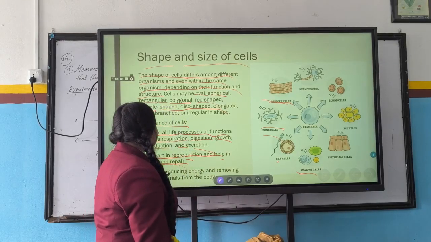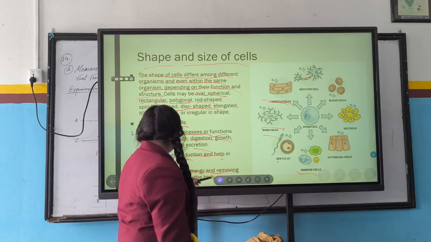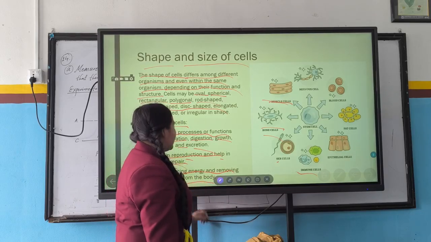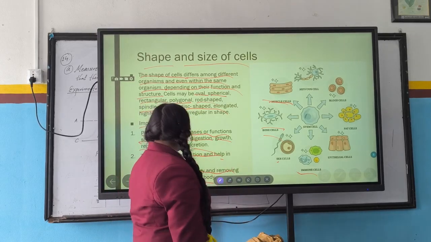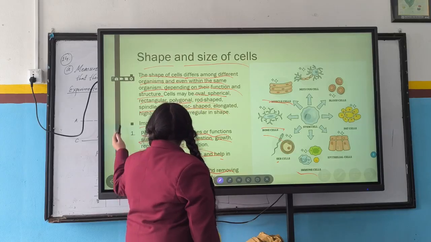Third one is help in producing energy and removing waste materials from the body, and it also helps to produce energy and remove waste materials from the body.